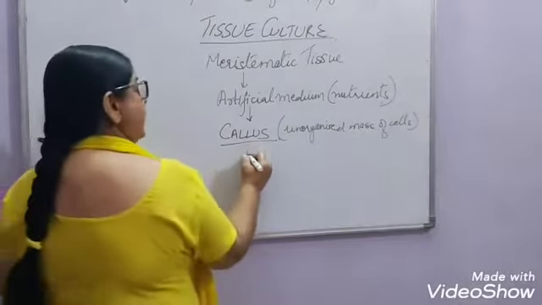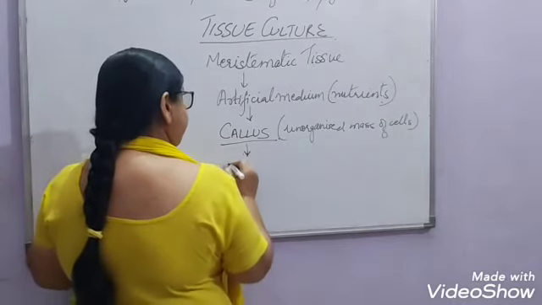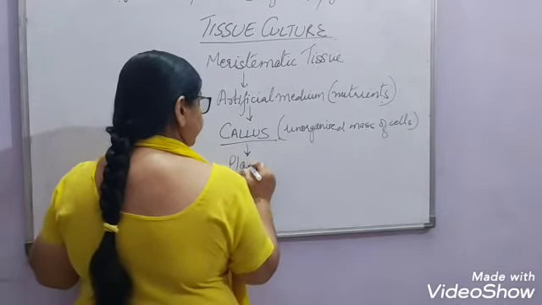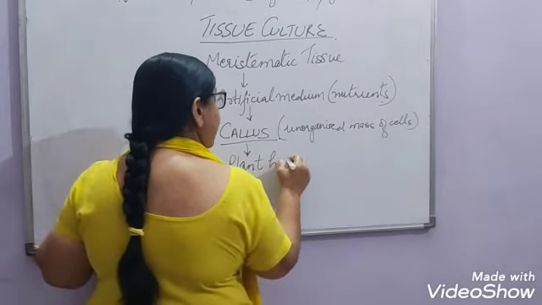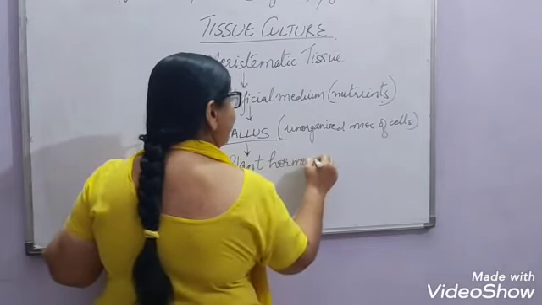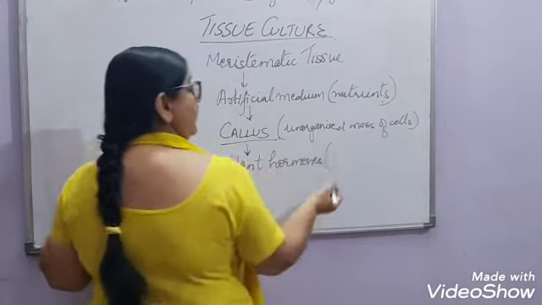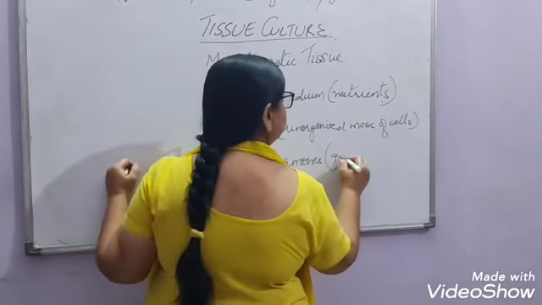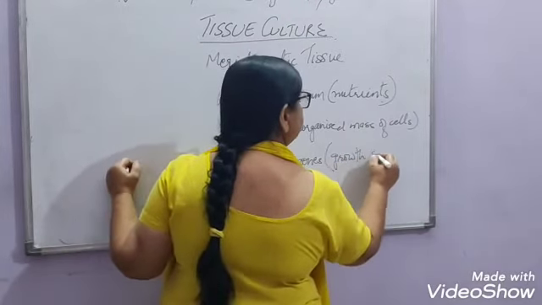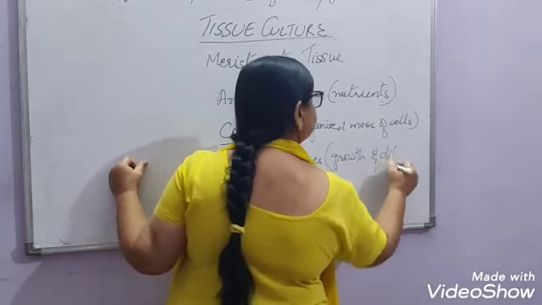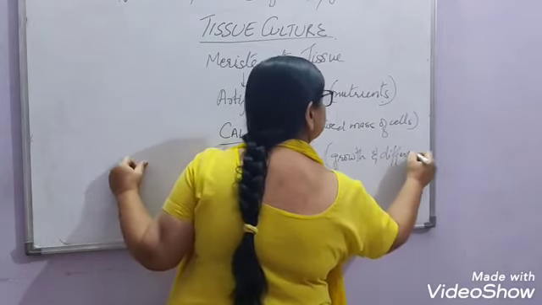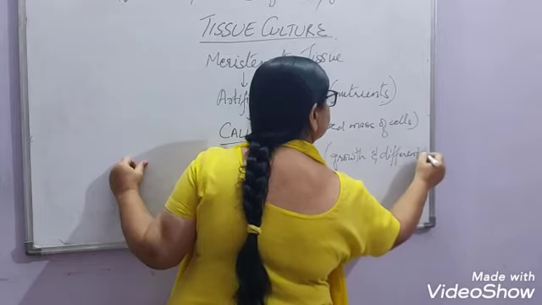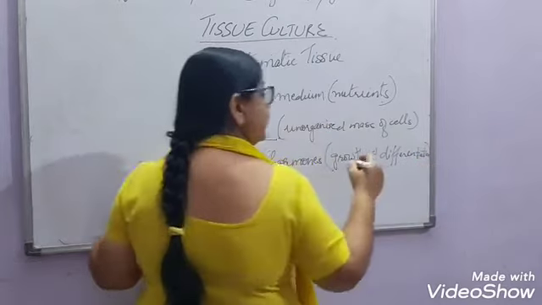Then to this callus, again plant hormones are provided, which are helpful in its growth and differentiation. Now, what is the meaning of differentiation?